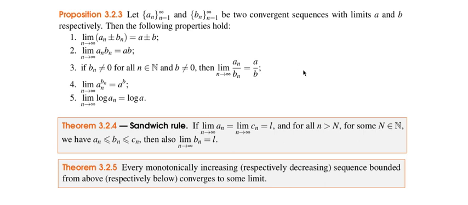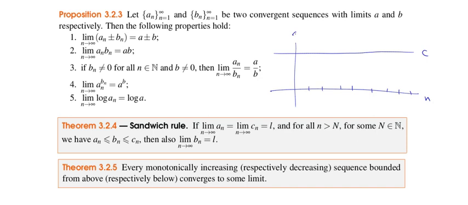So suppose you have a sequence, this is 0, this is some value c, and this is a sub n. Suppose we have something like this, and it's growing and growing, monotonically increasing, right? Every term is going to be greater or equal than the one before.